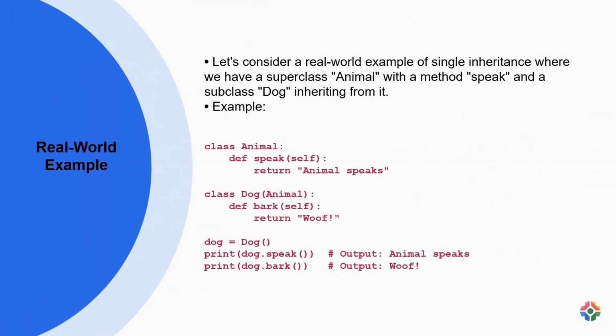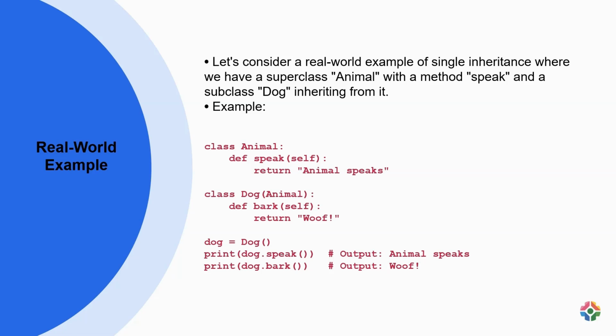Inheritance is a fundamental concept in object-oriented programming where a subclass can inherit attributes and methods from a superclass. In this example, we have a superclass Animal with a method speak that returns "animal speaks". The subclass Dog inherits from the Animal superclass and has an additional method bark that returns "woof". When we create an instance of the Dog class, we can access both the speak method, inherited from the superclass, and the bark method specific to the Dog class.